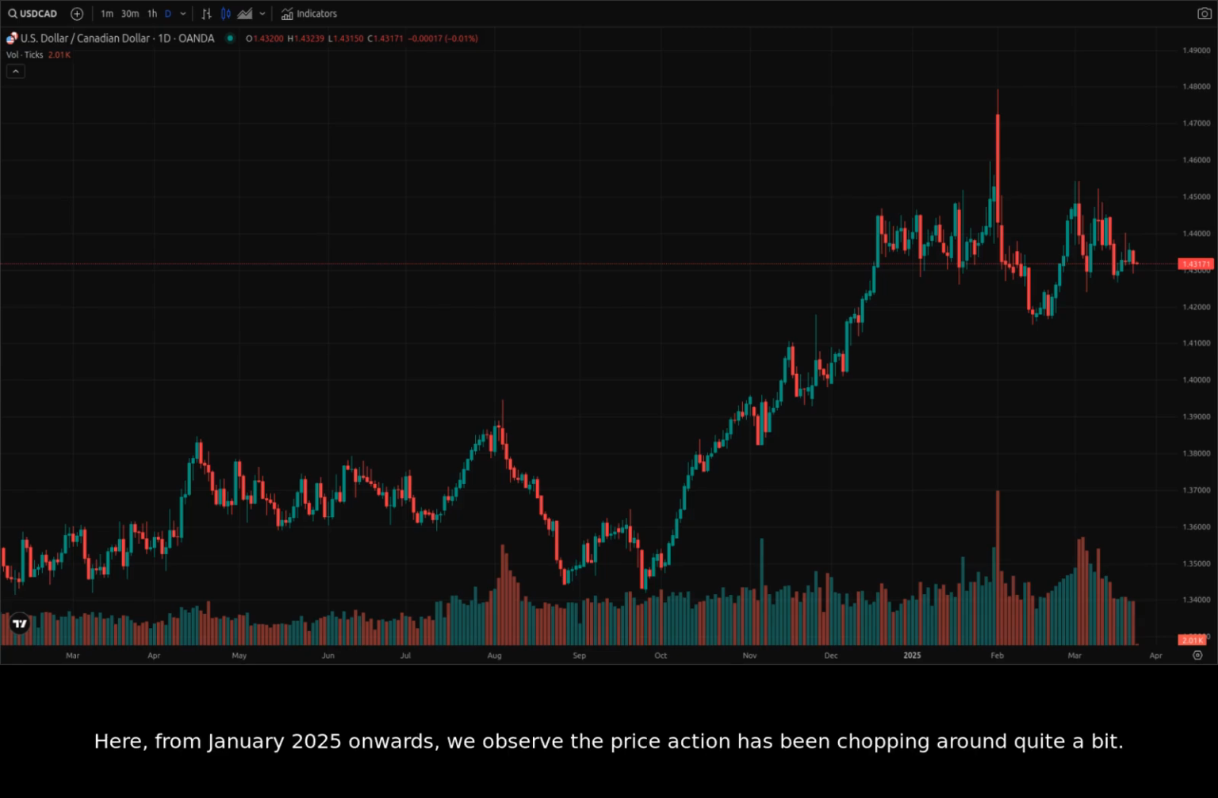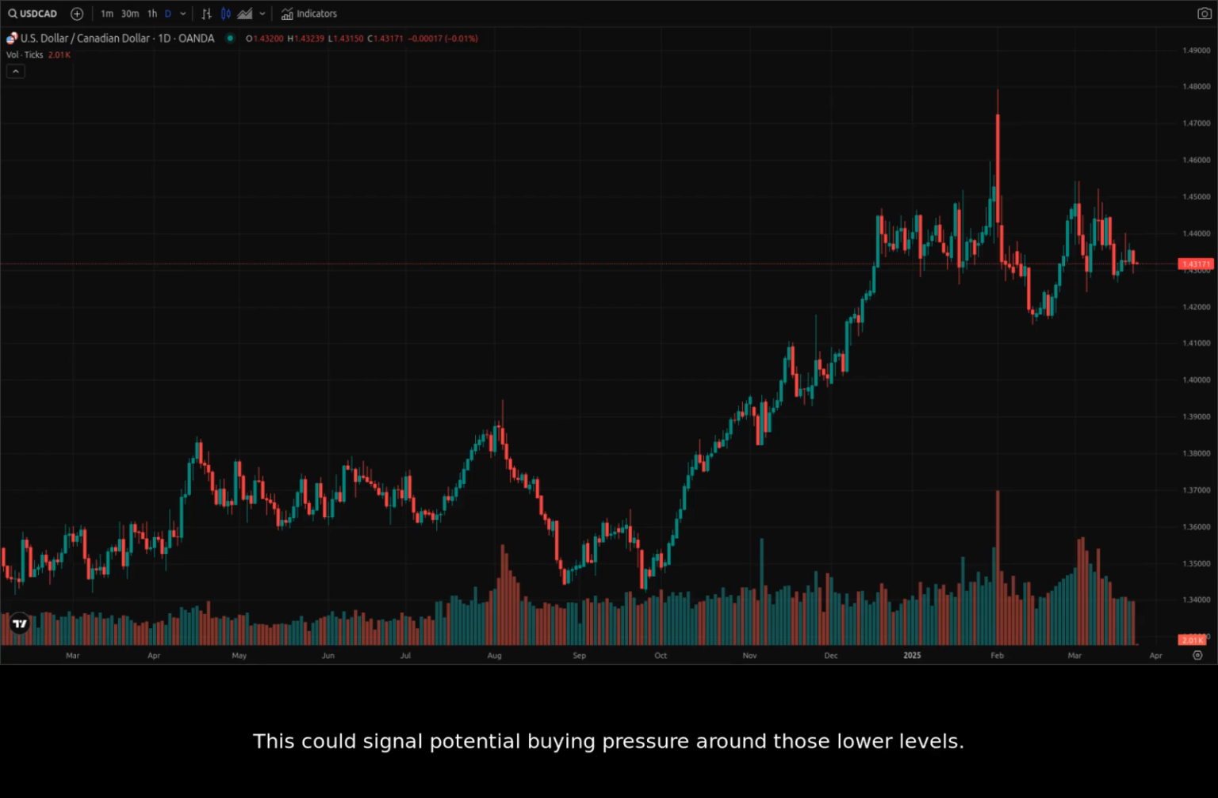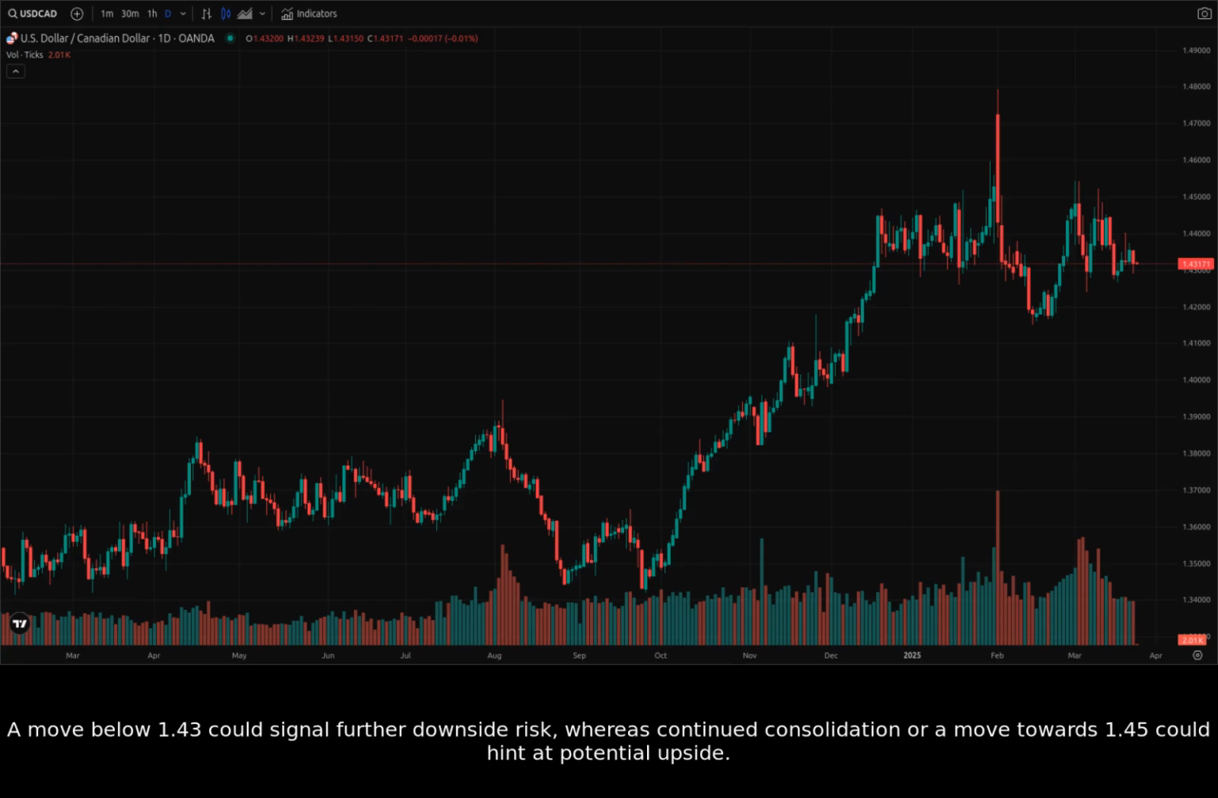Here, from January 2025 onwards, we observe the price action has been chopping around quite a bit. It's been bouncing between roughly 1.43 and 1.45, with some significant wicks to the downside, such as early January and mid-March. This could signal potential buying pressure around those lower levels. A move below 1.43 could signal further downside risk, whereas continued consolidation or a move towards 1.45 could hint at